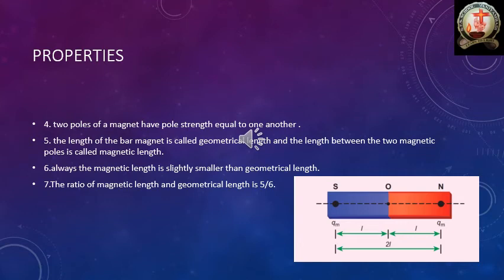Now the fifth point: the length of the bar magnet is called the geometrical length. The length of the bar magnet is called the geometrical length. Will you please see?